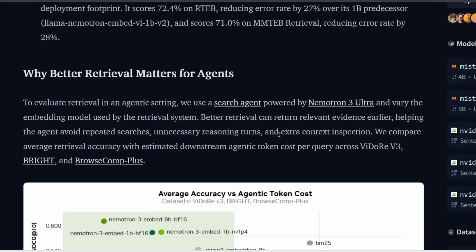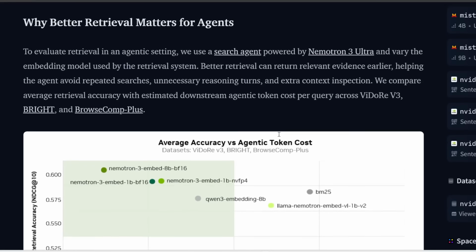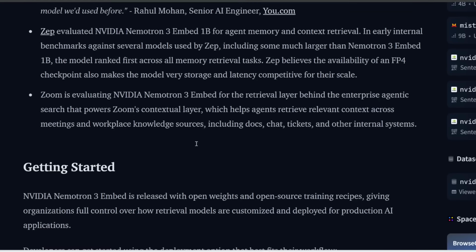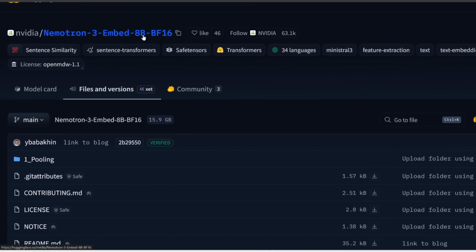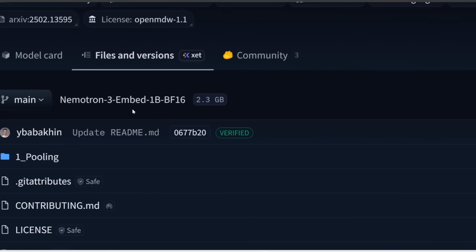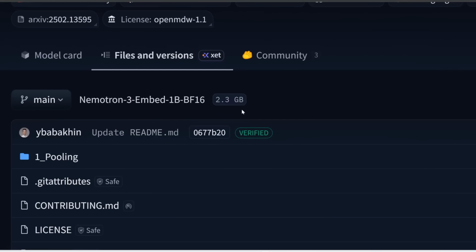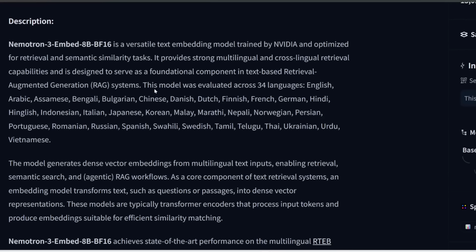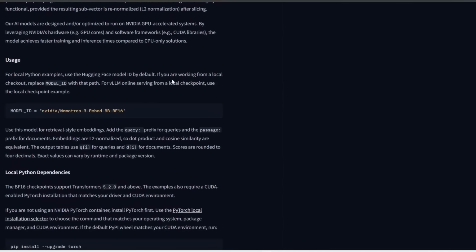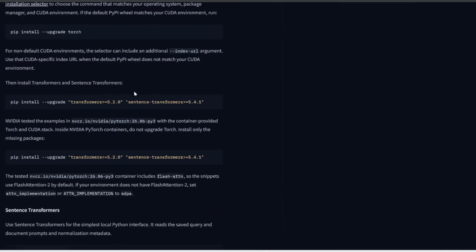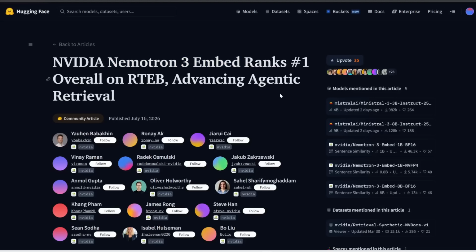Again, while this is not the usual AI model, which you can chat with and answer questions directly, this embedding model is really useful for search engines and RAG systems. The awesome thing is they've released everything already. So if you click on this Hugging Face link, note that the 8 billion parameter model is 16 gigabytes in size, which should be able to fit on most mid to high-end GPUs, and then the 1 billion version is even smaller at only 2.3 gigabytes in size. Both models are also multilingual, so it's able to support these languages, and if you scroll down a bit here, it contains all the instructions on how to run this locally on your computer. If you're interested in reading further, I'll link to this main page in the description below.